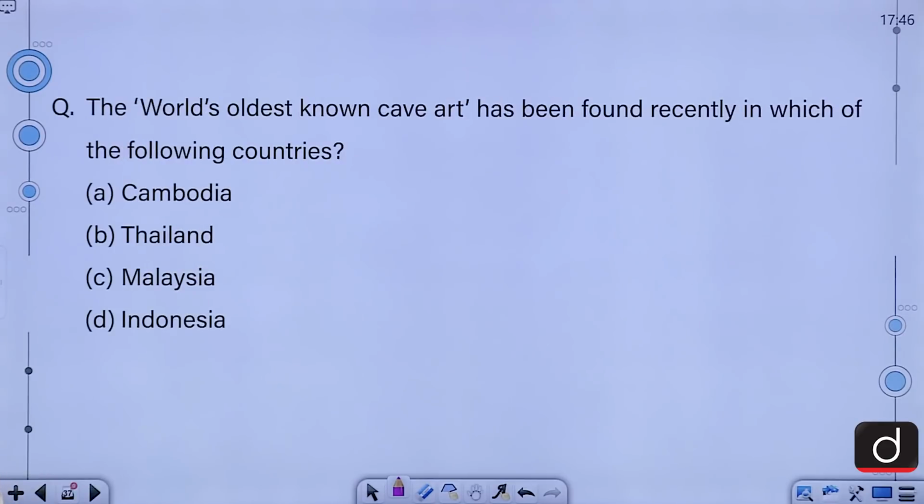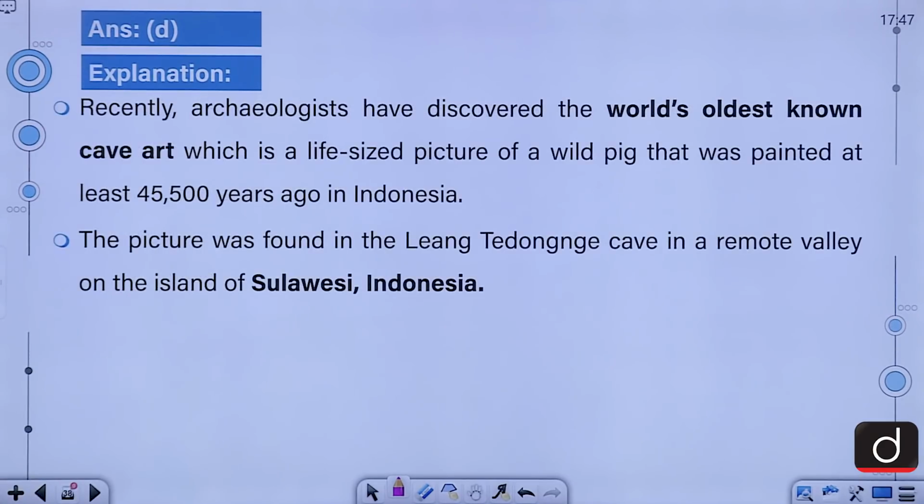Moving on to our next question, it says, the world's oldest known cave art has been found recently in which of the following countries? Cambodia, Thailand, Malaysia, Indonesia. So, the correct answer for this question is D, that is Indonesia.